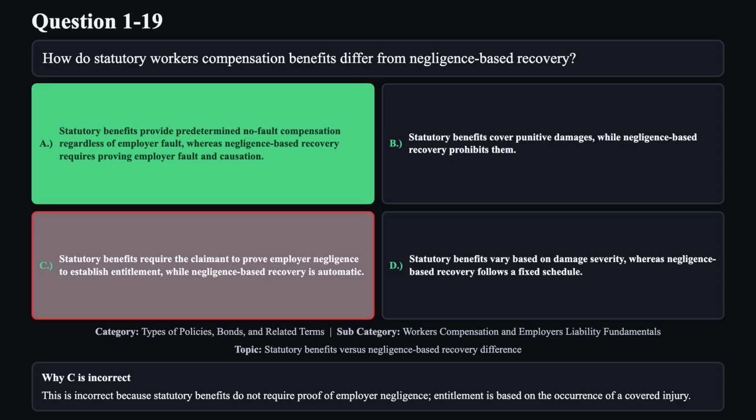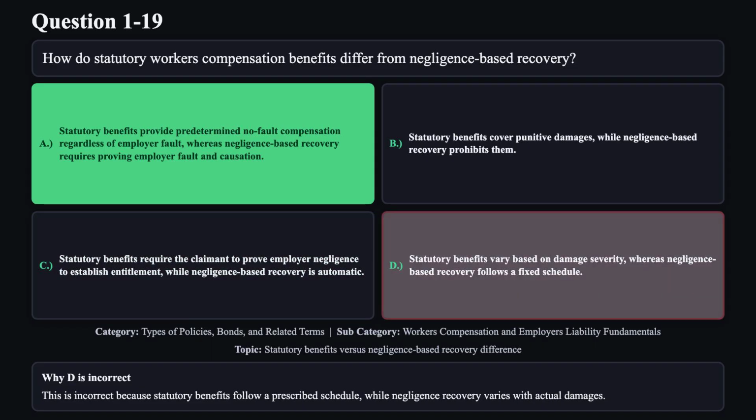This is incorrect because statutory benefits do not require proof of employer negligence. Entitlement is based on the occurrence of a covered injury. Reason D is not correct. This is incorrect because statutory benefits follow a prescribed schedule, while negligence recovery varies with actual damages.